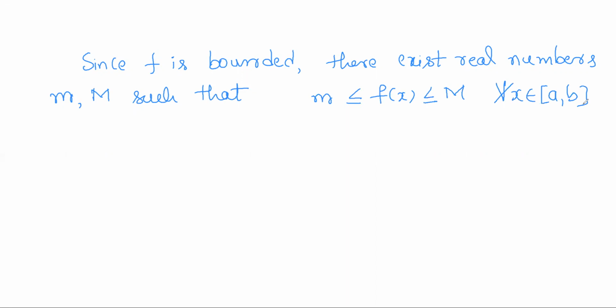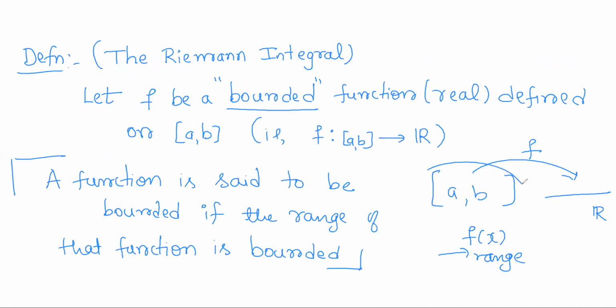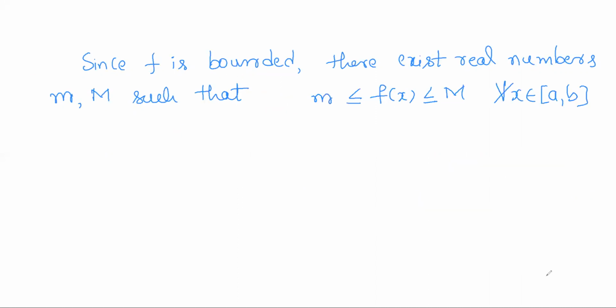Now, f is defined on some closed interval a comma b, right? So the domain of this function is the closed interval a comma b. Now we shall consider a partition on that closed interval. What is a partition? You know that it is a set of some finite real numbers from a to b.